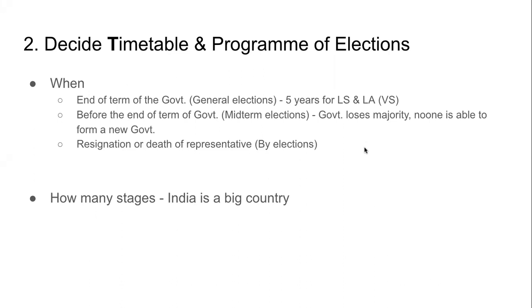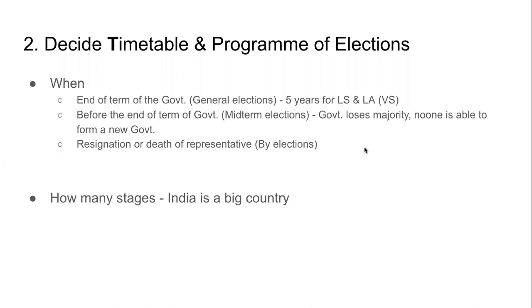Now these representatives represent particular constituencies, groups of people that they are representing. So if a representative resigns or dies, the people of that constituency no longer have a representative. That is unfair. That is not how democracy works. In democracy, everyone has representation. So once again, we are forced to conduct elections, but not for all the seats, only for that particular constituency. And such elections are called by-elections.